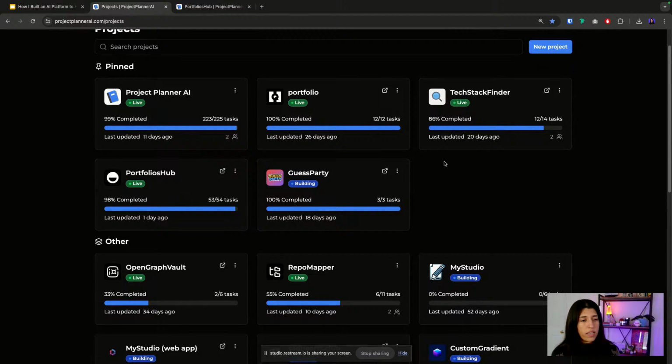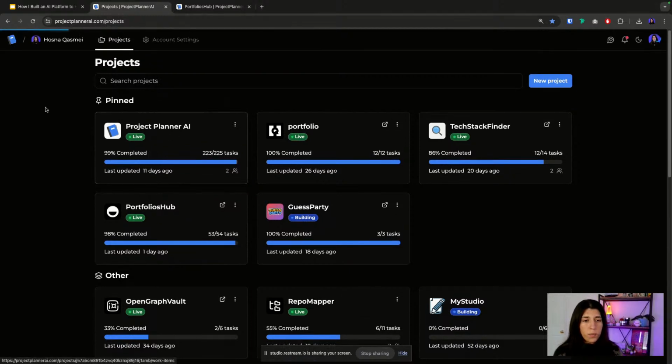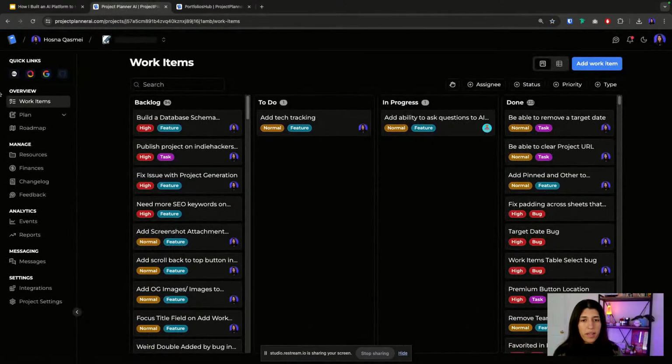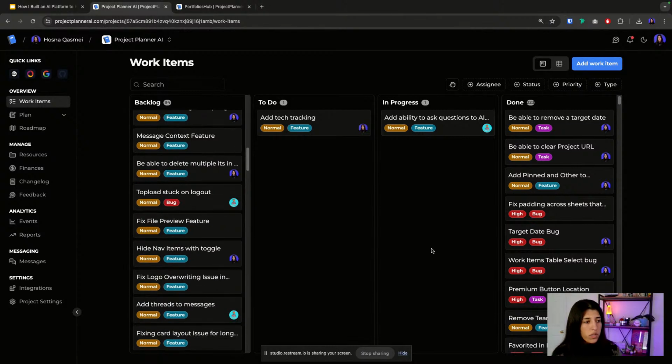So I try to keep my stack very similar, so it's not difficult for me to jump to different stacks all the time, because I think having the same stacks helps you a lot. So here is our project, ProjectPlannerAI. Like I said, we're using our own platform to build this platform. It's like platform inception. But yeah, here is some stuff that we need to work on.